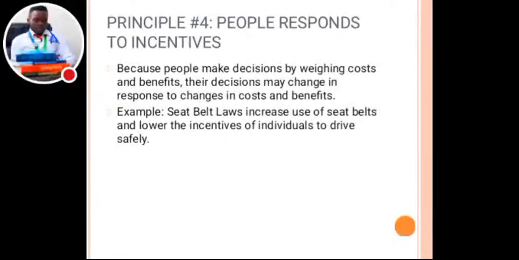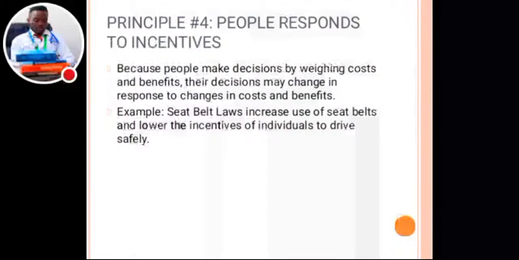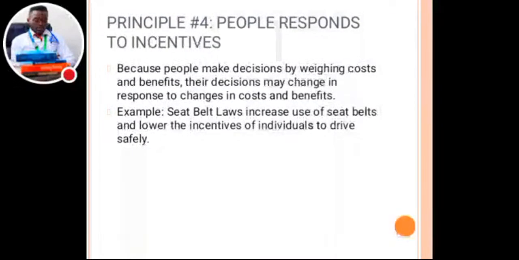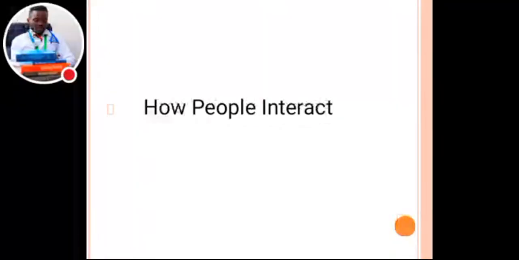Okay, so under incentive here, the one thing you should take into consideration is that incentives are the benefits that you get. The benefit that you get will also have an interference on how you make decisions. How do people interact? That's a question. That's a $1 billion question. How do people interact?